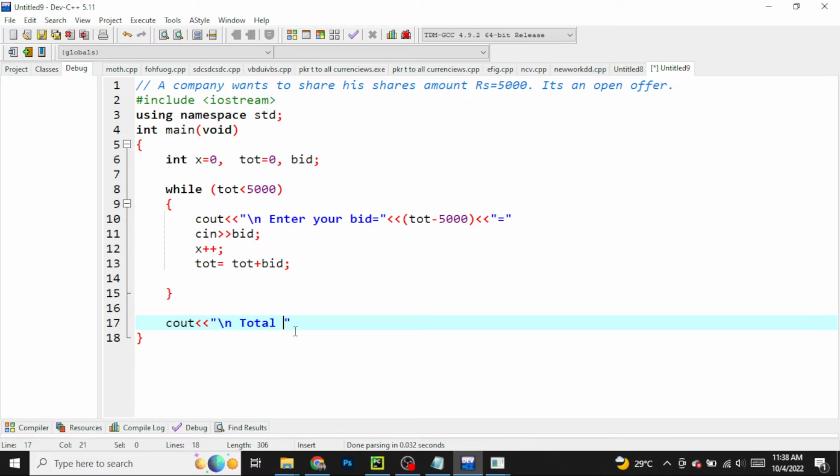Then it's done now. Then we have to write total buyers equals to, then you can write here x, because our total buyer variable is x. Then I'm gonna close this a bit.